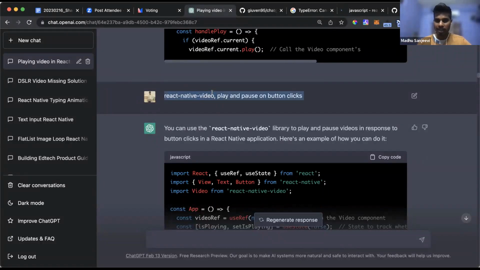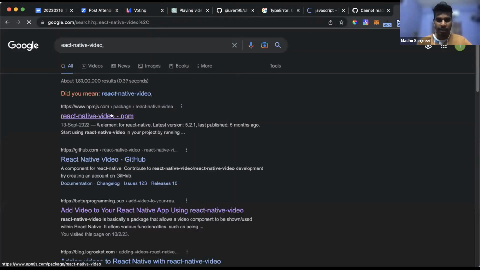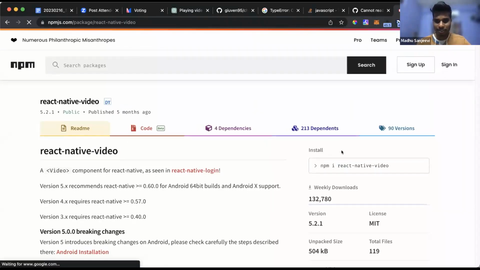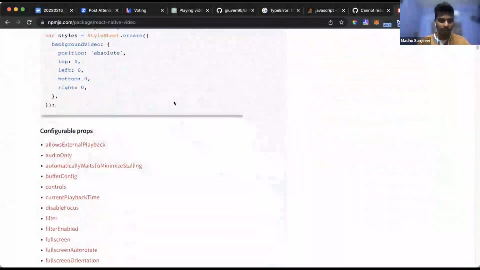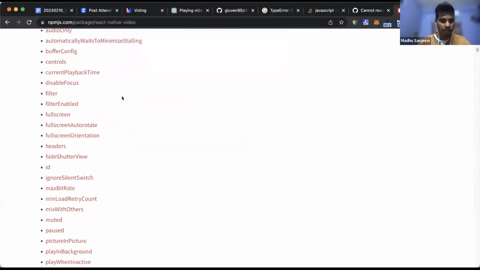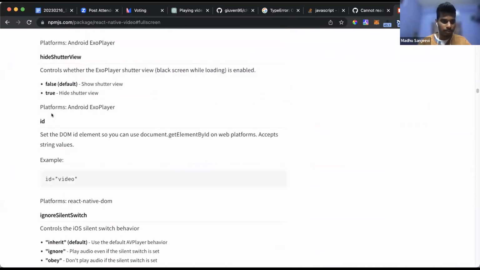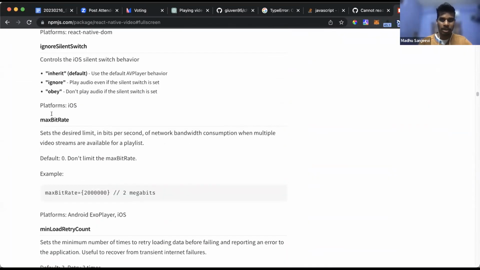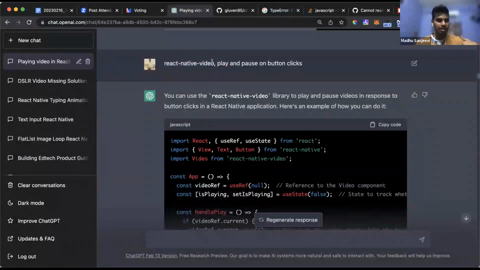If I do it without ChatGPT, then typically I have to go to this package code, which is on GitHub, most probably in NPM. I think I've already gone through it just to test it. So I go to this package and read all this stuff, and I try to understand. Even after that, they don't really tell you the code. They give you basic code. For example, if I want to do something in this option, I can't do it because it's really difficult, at least in React Native. But ChatGPT can pretty much do it because it understands the library itself inside also. So it can give me the answer inside this library as well.